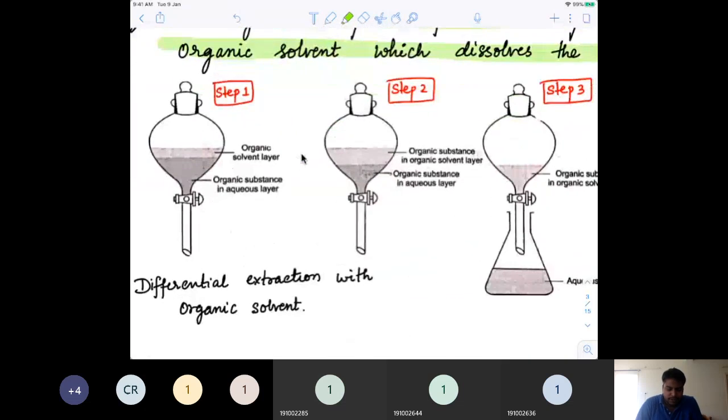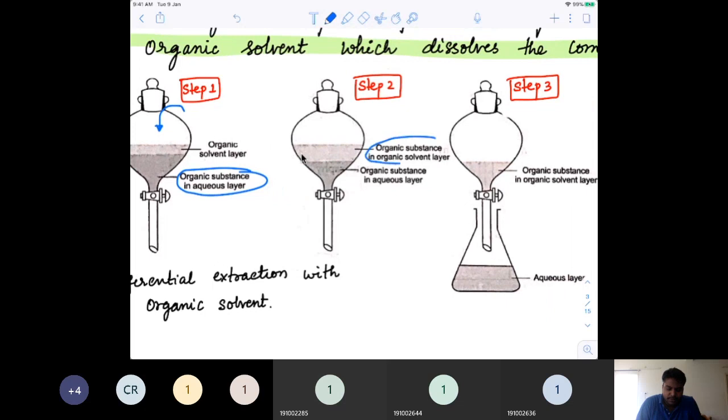For instance, this is an organic substance in an aqueous layer. There is quite an amount of organic substance present in the aqueous layer. On top of that, we have added an organic solvent. Slowly, over a period of time, the organic substance will start getting dissolved in the organic solvent and form a layer. This is the layer, and the other layer will be the aqueous layer. So slowly it is getting separated away from the water.